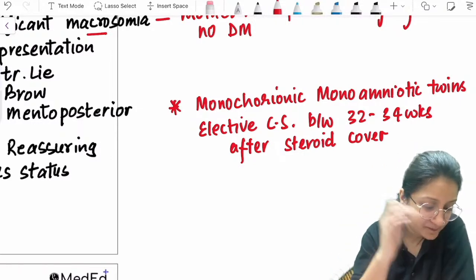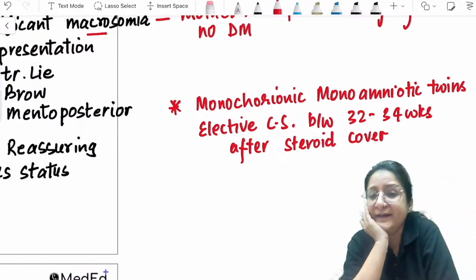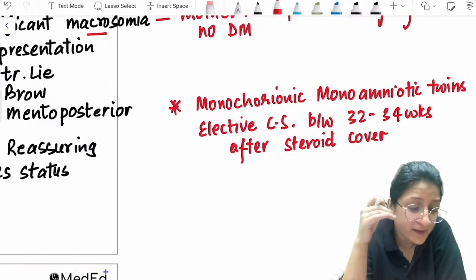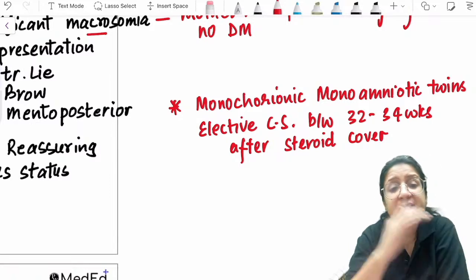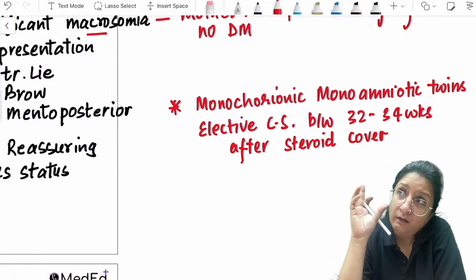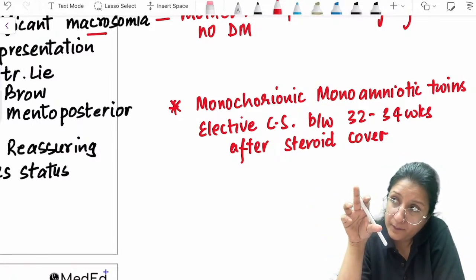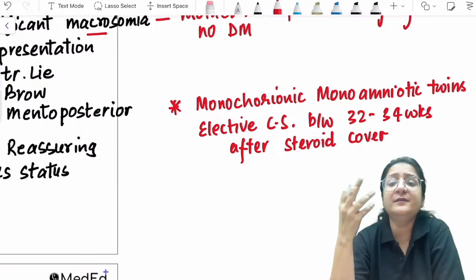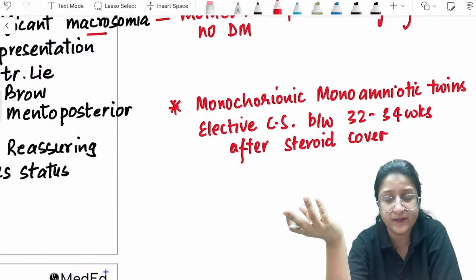Okay, all right, fine. Now it's macrosomia. Non-diabetic macrosomia, vaginal delivery can be done, and a diabetic woman with macrosomia, vaginal delivery can also be done.